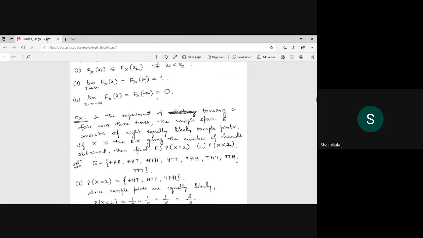Any doubt in the PDF? Yes, let me see. Any doubt in the CDF? Because CDF and PDF, we use again and again in the problems. So CDF, whenever the probability is applied, then it is a CDF. Okay.